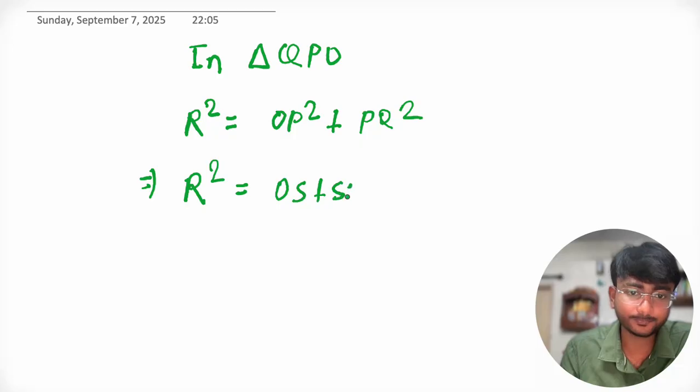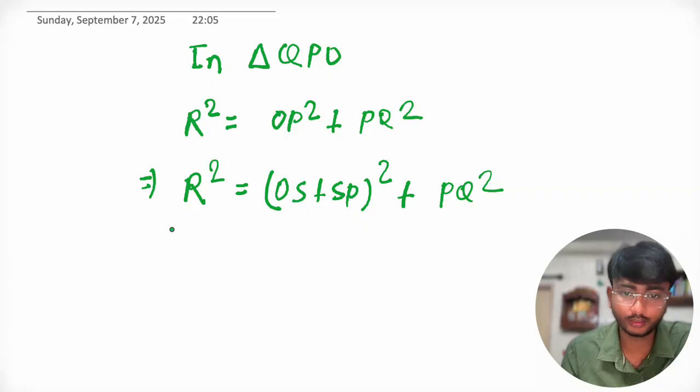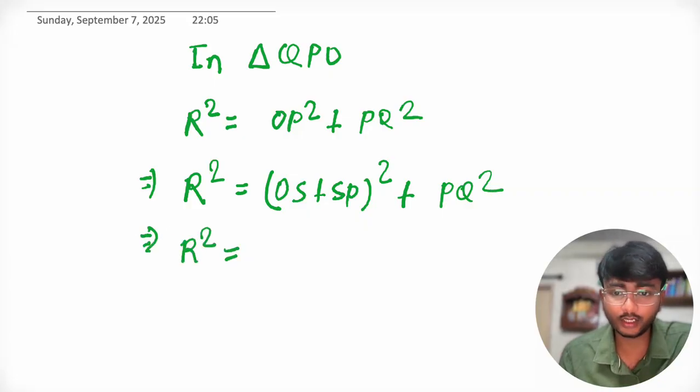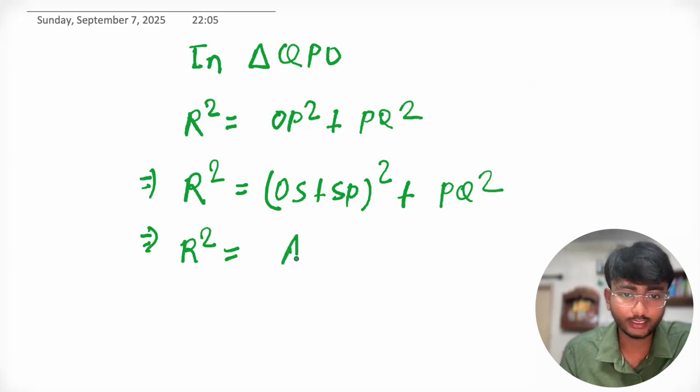OS plus SP whole square plus PQ square. Now R square equal to, OS is what? OS is A, and SP is B cos theta. So A plus B cos theta